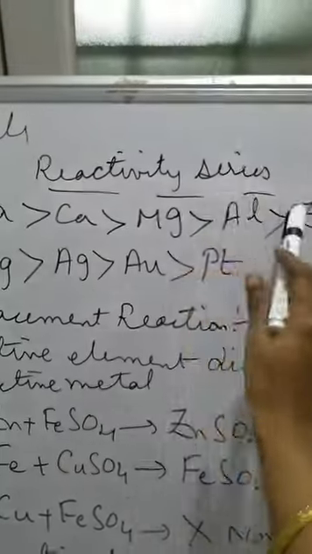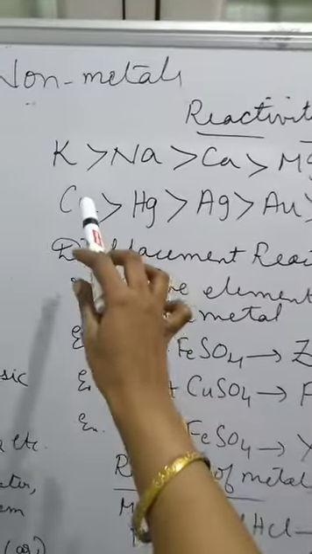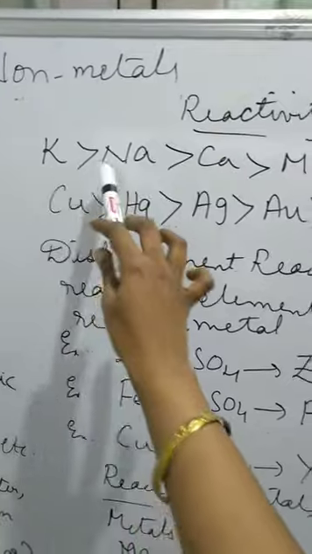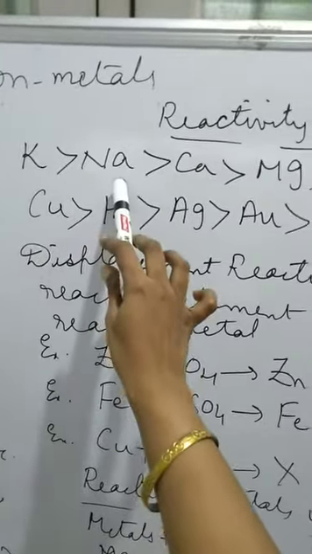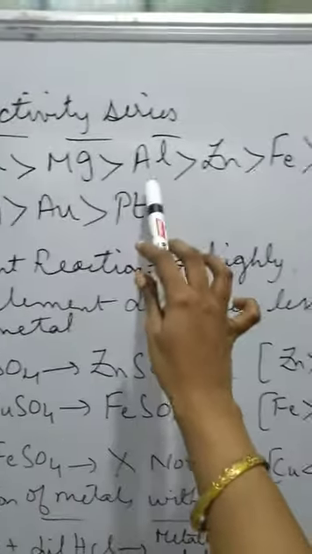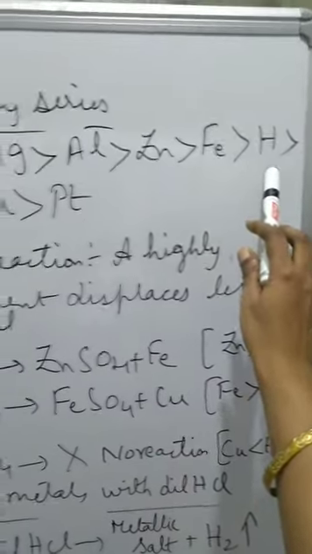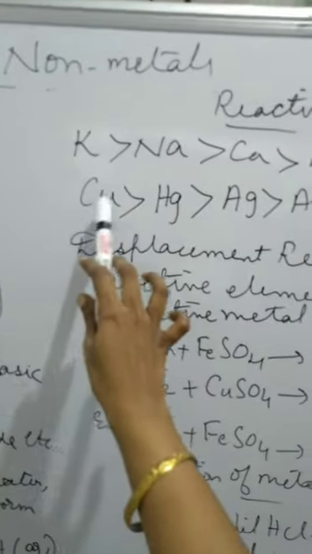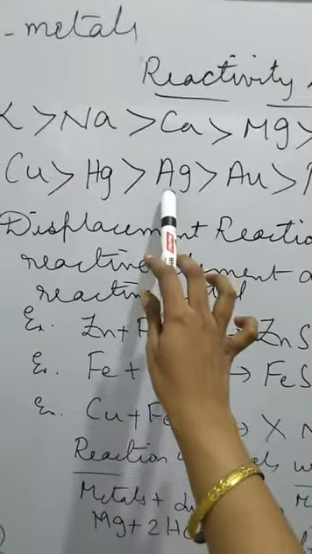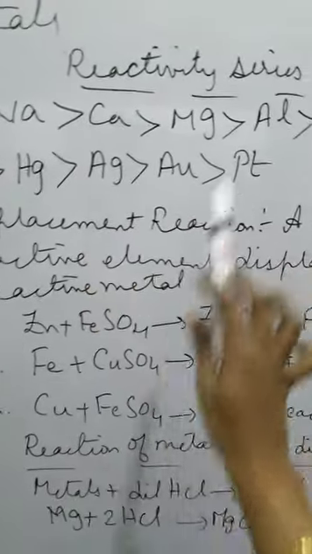Let us see the reactivity series. Already we have learned this in class 8. Potassium is a highly reactive element. Then we have sodium, followed by calcium, magnesium, aluminium, zinc, iron, hydrogen. Then after hydrogen come copper, mercury, silver, gold and platinum.